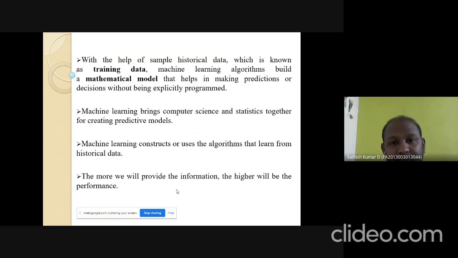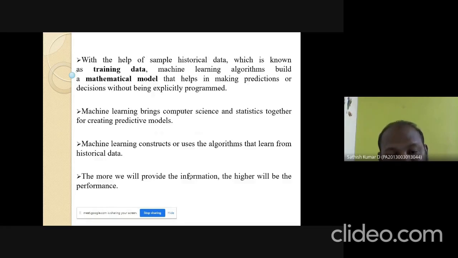With the help of sample historical data, which is known as training data, machine learning algorithms build a mathematical model that helps in making predictions or decisions without being explicitly programmed. That is, with the help of the training data set, it's going to create a mathematical model, and the mathematical model will predict the result. Machine learning brings computer science and statistics together for creating models. That is, we are going to use the concepts of computer science as well as statistics. Statistics means a huge collection of data. With the help of a huge collection of past data, computer science is going to create a machine that can think. That is called machine learning.